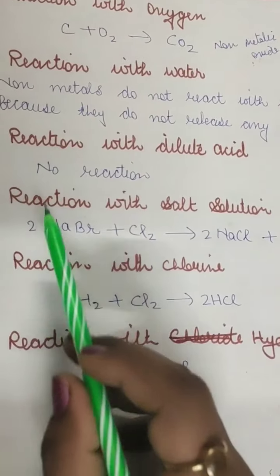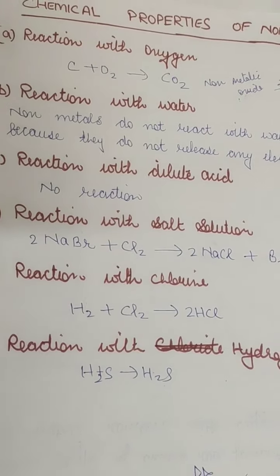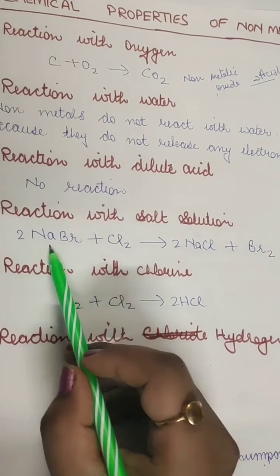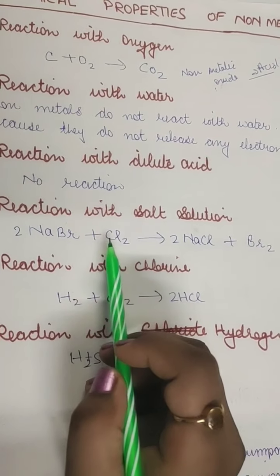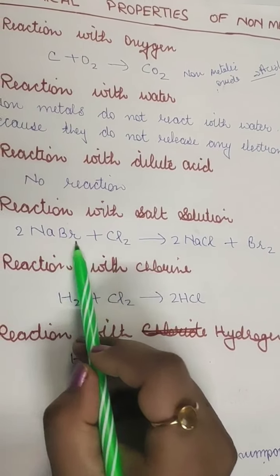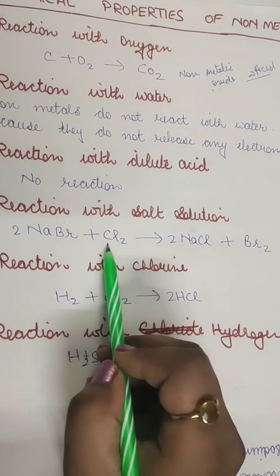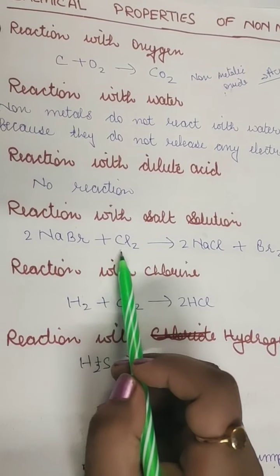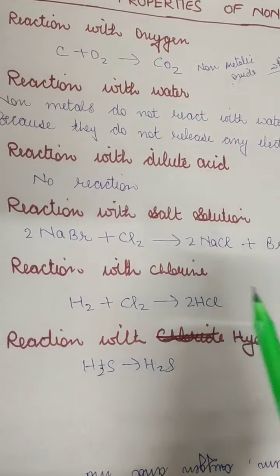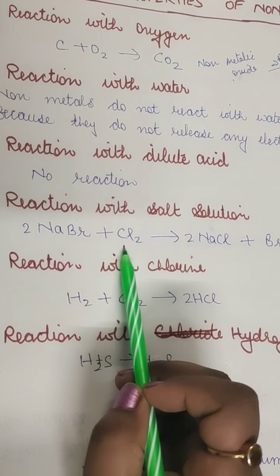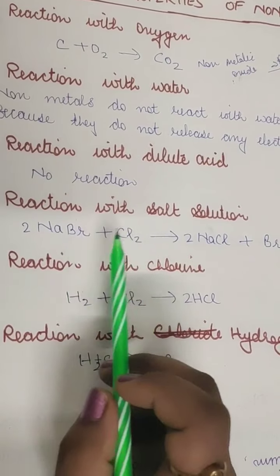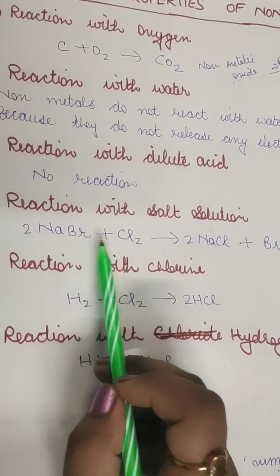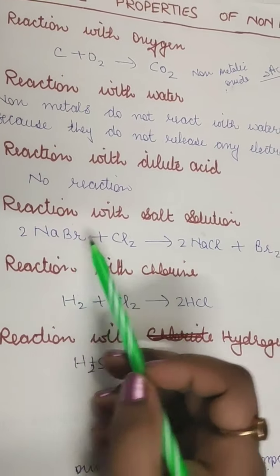After this, next is reactions with salt solution. Whenever a non-metal reacts with a salt solution, like NaBr, that is sodium bromide, when it reacts with chlorine. So here the salt solution is of sodium bromide and the other reactant is chlorine. If it reacts with this chlorine, what will happen? It will interchange the elements. The more reactive non-metal will displace the less reactive non-metal from its salt solution. Here chlorine is more reactive than bromine. So chlorine will replace bromine and fix in its place.